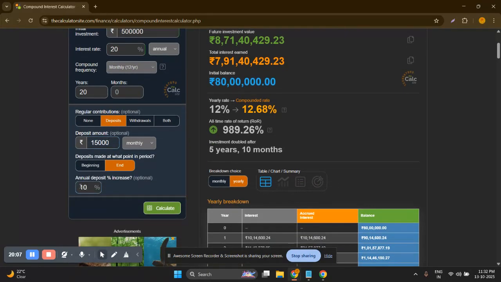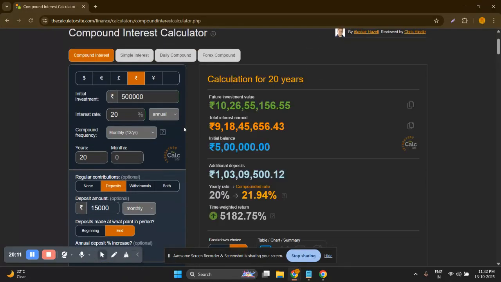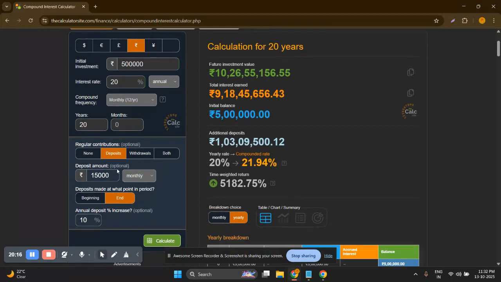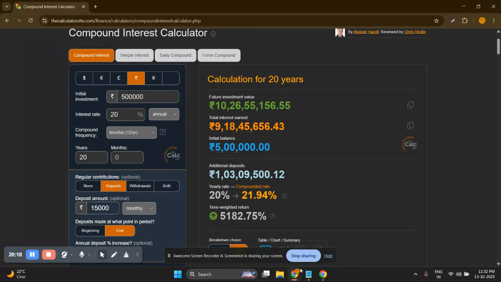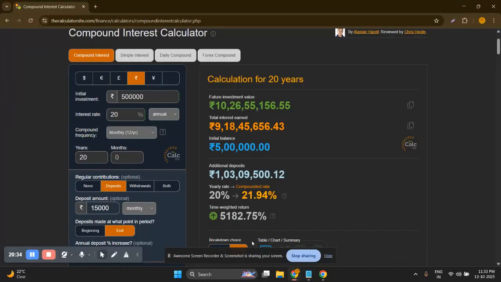If I also add a 10% annual increase, I'll easily manage to secure 10 crore rupees. So I can say it's possible here. Now it seems possible. With this 20% return and 30% of your salary, you can secure your annual expenses after 20 years for the next 50 years and more.